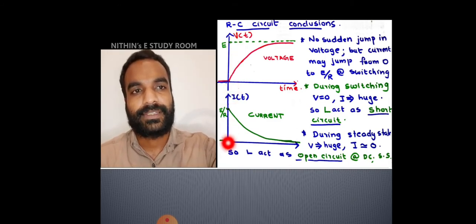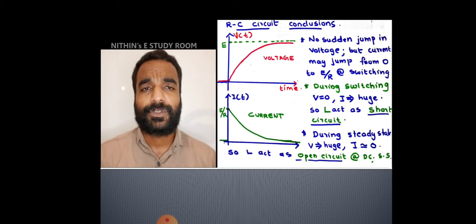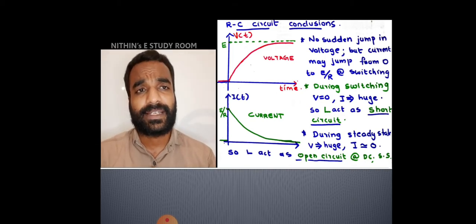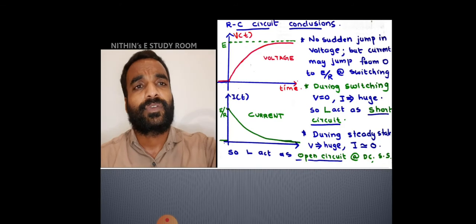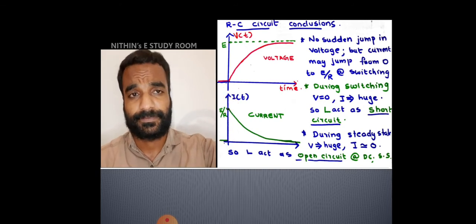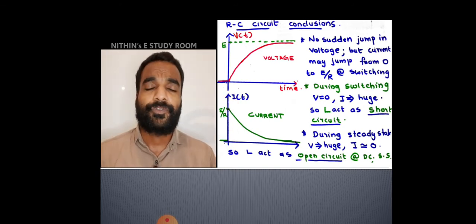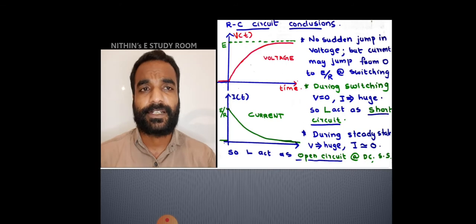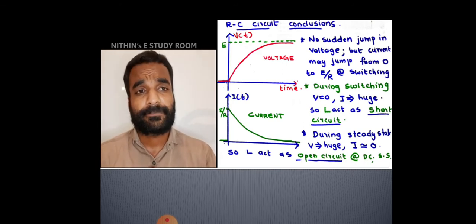If you put t equal to 0 in the voltage equation, you will get 0 here. And in the current equation, if you put t equal to 0, you will get E by R. If you have doubts, please refer to video number 17.